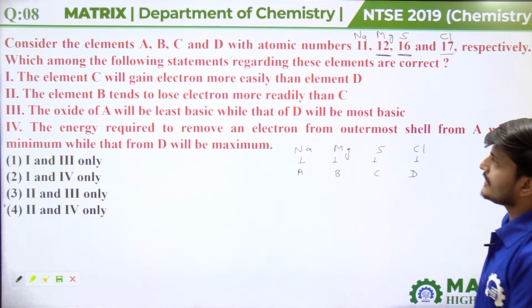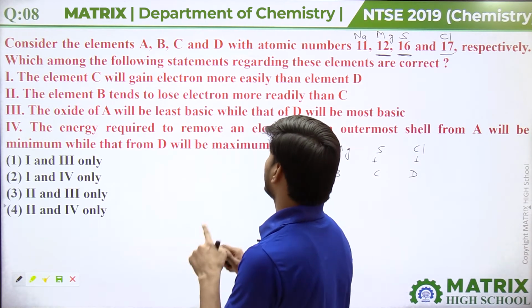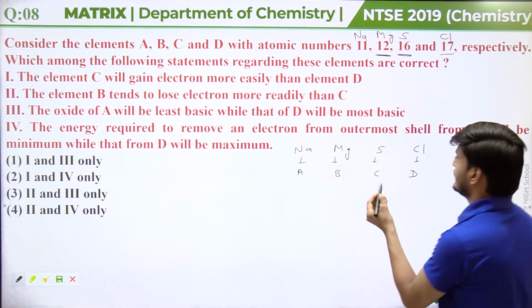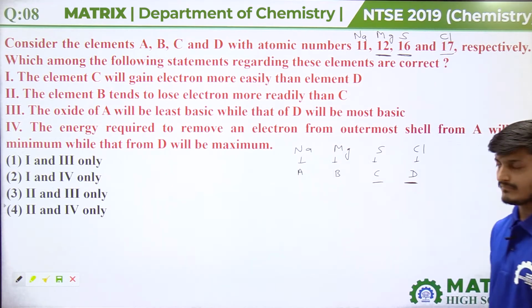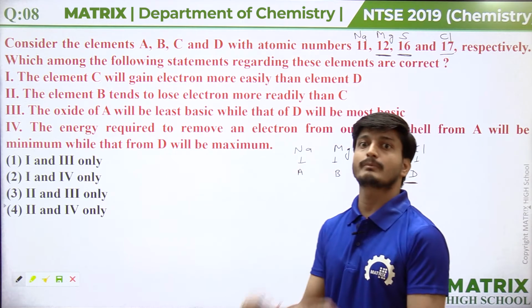The first statement is: element C will gain electron more easily than element D. Sodium, magnesium, sulfur and chlorine are members of the third period.